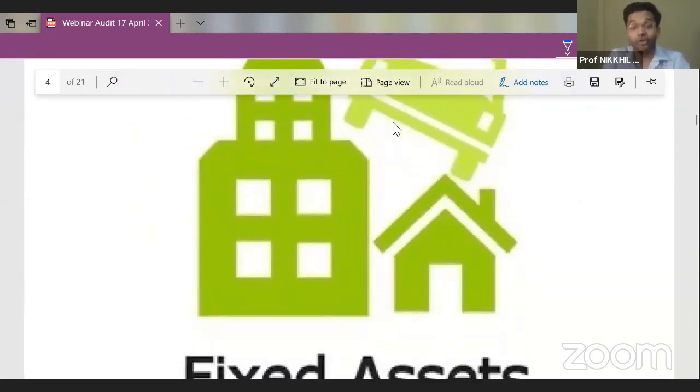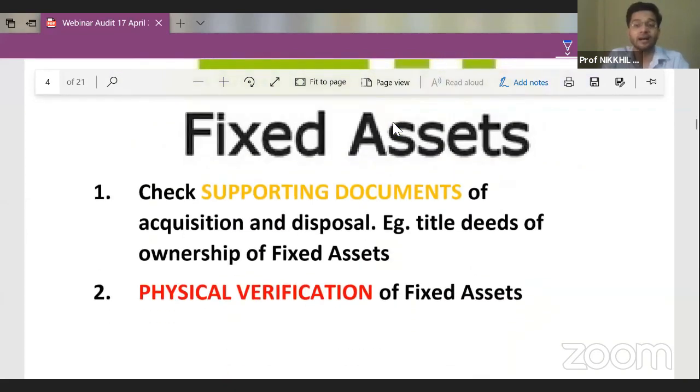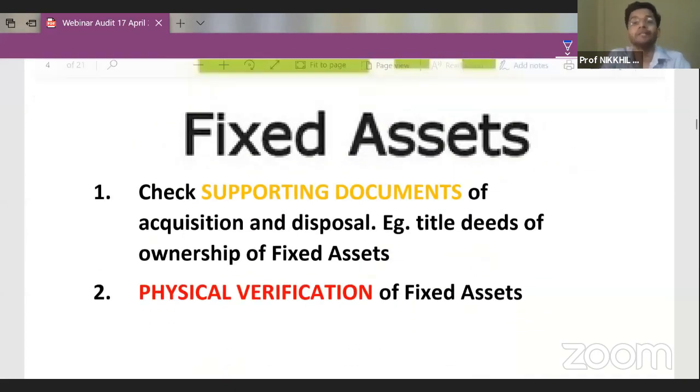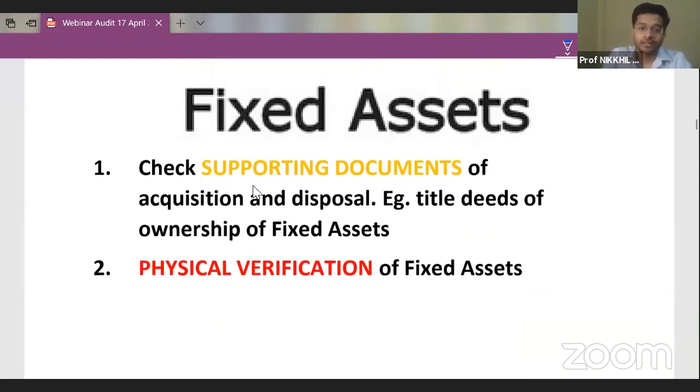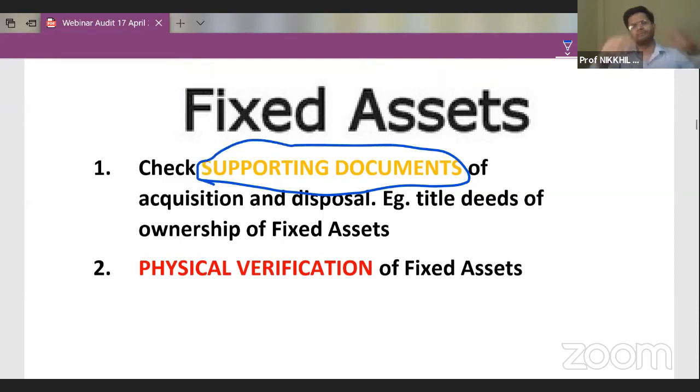Okay, let's see. How would you audit fixed assets? Because fixed assets are the most important element of, say, a manufacturing concern. Number one, check the supporting documents of acquisition and disposal. Guys, pretty logical. The first thing which we need to see is that, if this asset belongs to you, please show me the supporting documents, because the invoice, the bill should be in the name of the company.